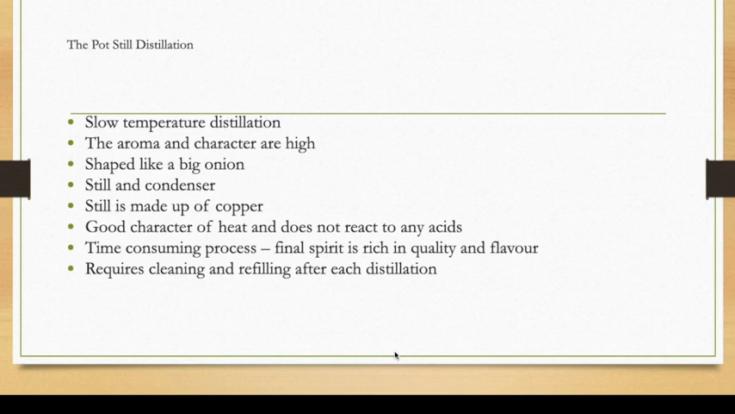It has a shape like a big onion. The pot still looks like an onion shape. It has two main parts, the still and the condenser. The still is made up of copper, a good conductor of heat that does not react to any acids. It is a time consuming process. The final spirit is rich in quality and flavor. Since it is a very slow temperature distillation, it is obvious that it is time consuming, but the final spirit is very rich in flavor.